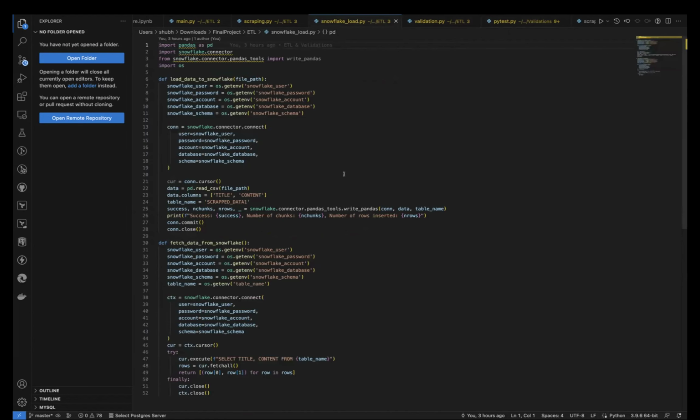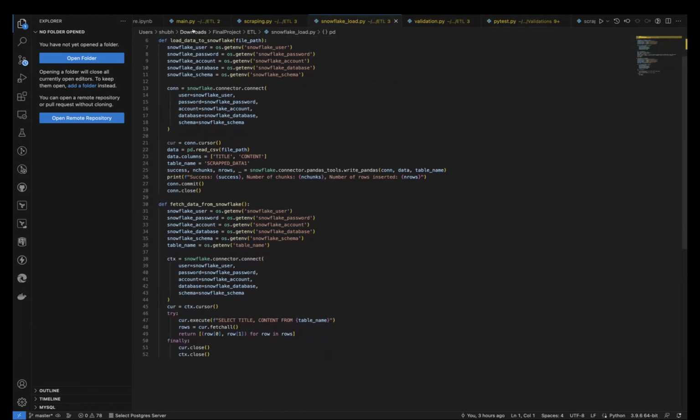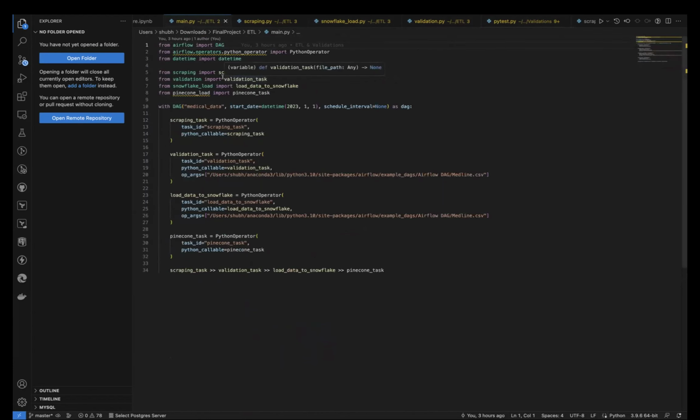Coming on to the Snowflake part, the data which is being validated is then pushed into Snowflake. After it is pushed into Snowflake, it is then processed to Pinecone. But before that, I would like to say that the whole process is automated by Airflow. So we have defined the tasks here through Airflow. The first is the scraping task, then the validation task, then load data to Snowflake, and then the Pinecone task.